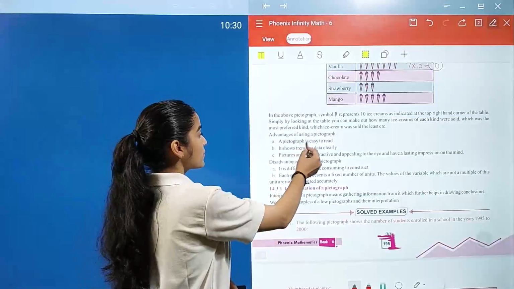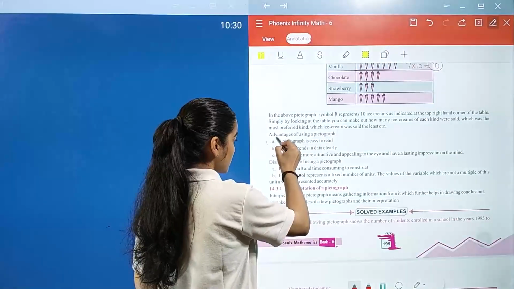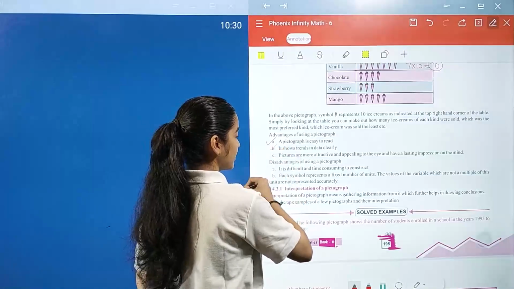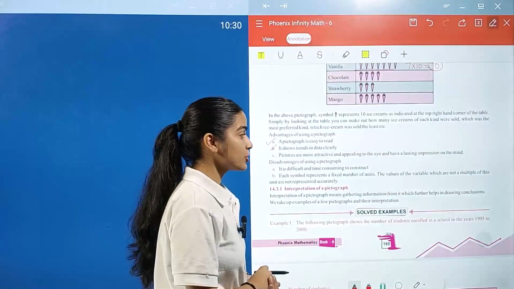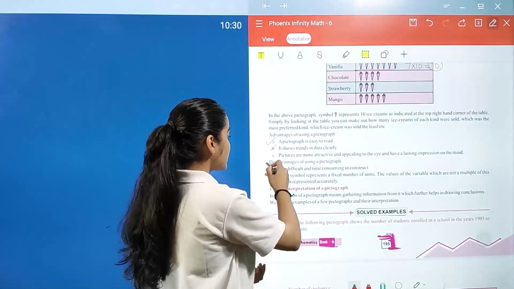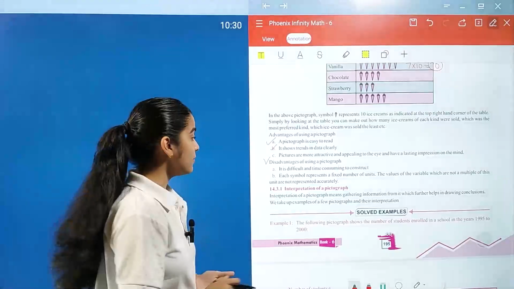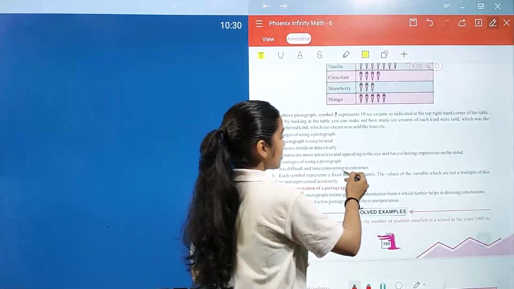So the advantages of using pictographs: pictographs are easy to read. They show trends in data clearly. Pictures are more attractive and appealing to the eye and have a lasting impression on the mind. The disadvantages of using pictographs: they are difficult and time consuming to construct.